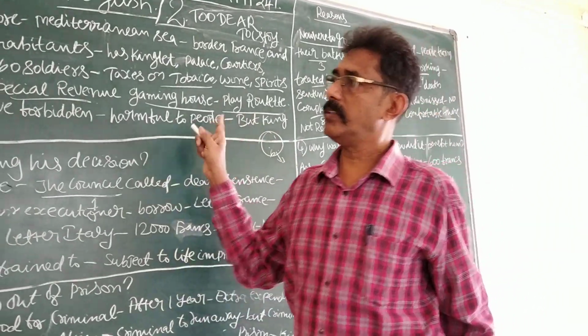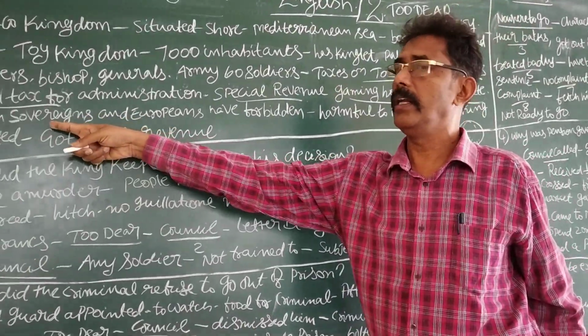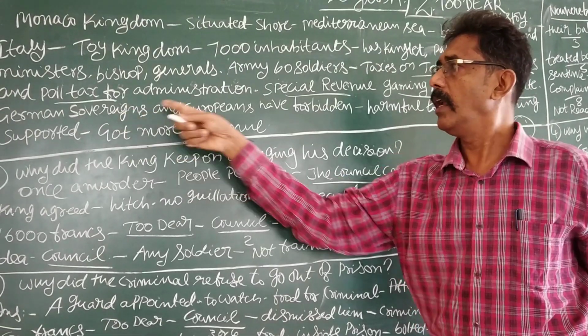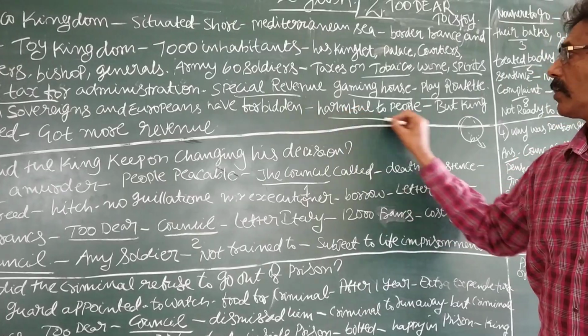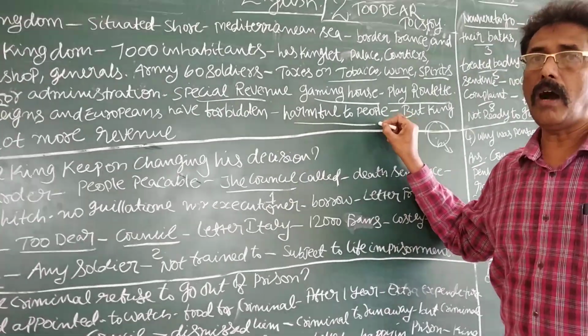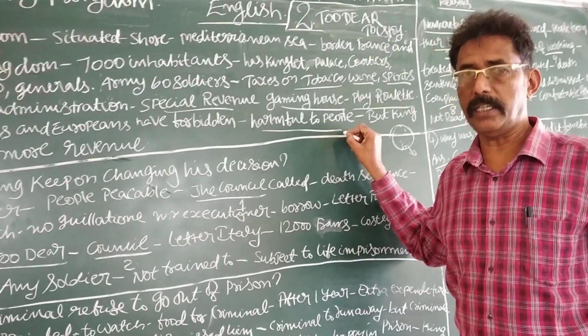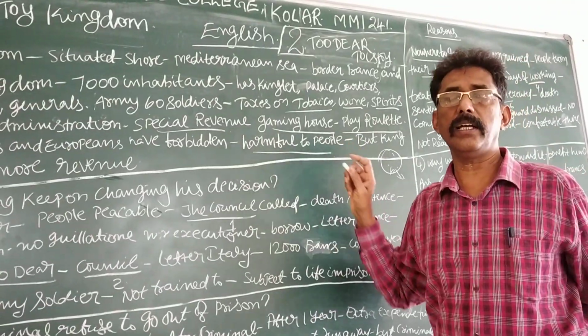But this is banned. This was stopped by German sovereigns, German rulers, and European countries. They have banned this. Why? It is called harmful to people. Harmful means what? Very dangerous indeed. How is it dangerous? Listen.